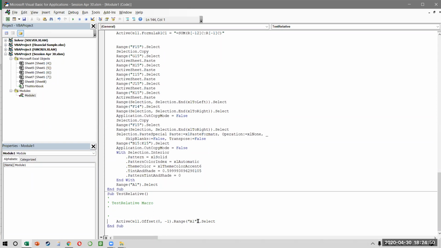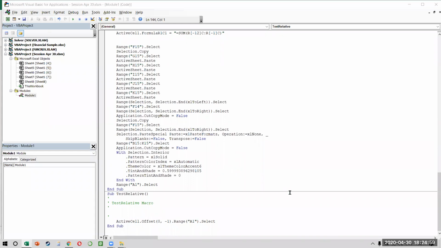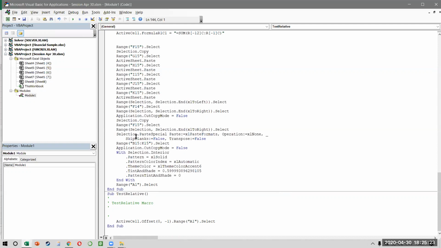But why is this still A1? Should it not be B1? We started on B1, right? We went to A1. So why is it again saying A1? Any ideas? It depends on the selection of the cell. Okay, let me explain it with a third example, and I think you will understand it 100% now.